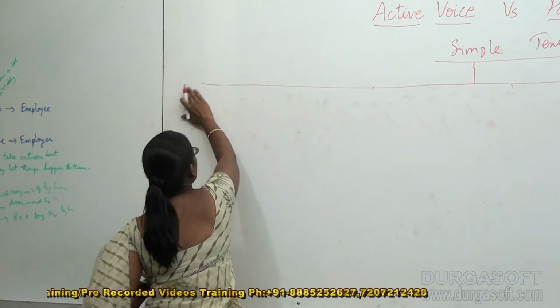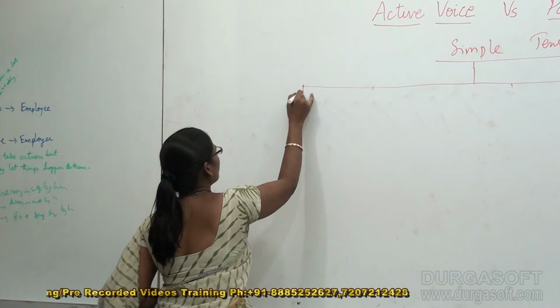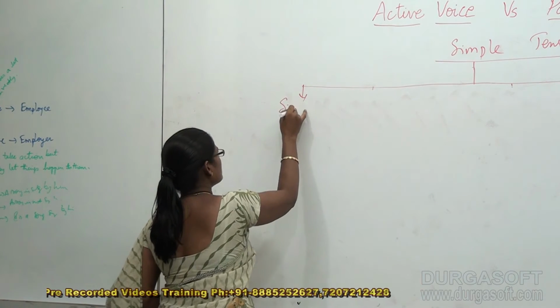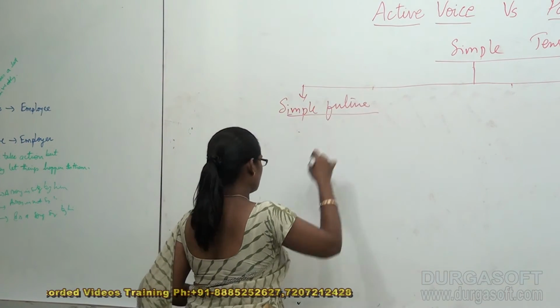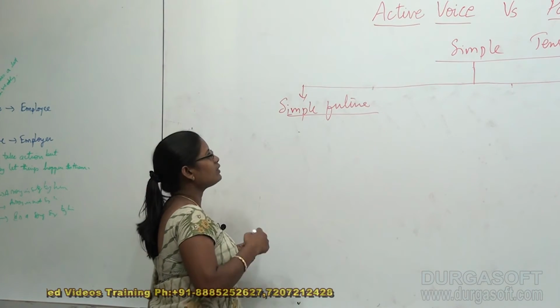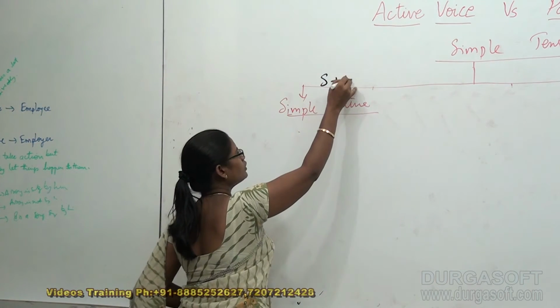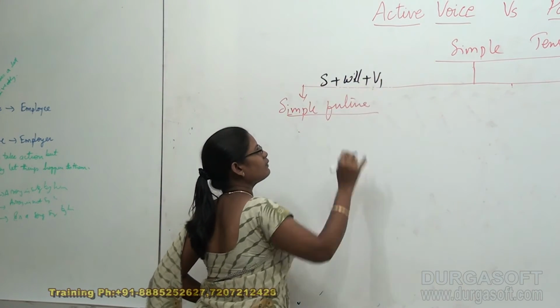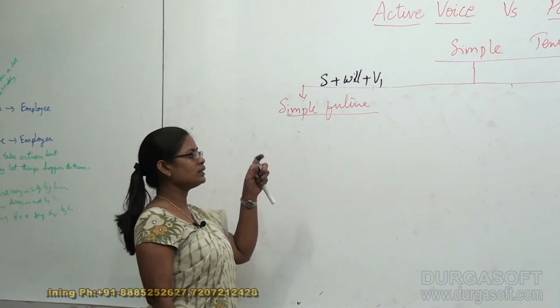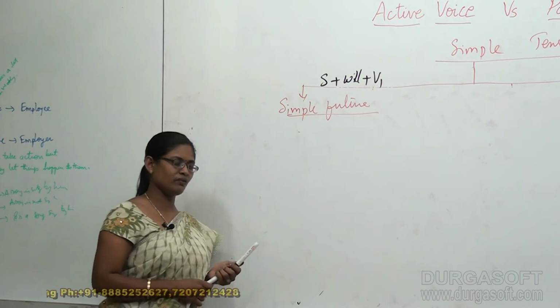I am going to deal with simple future tense, and you all know very well that the structure for simple future tense is subject plus will plus V1.